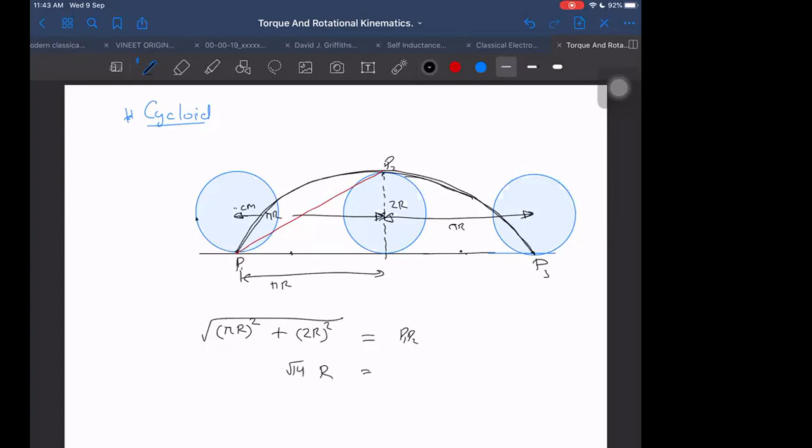Root 14r. But similarly, what is the other side distance, this distance? Same way. So what is the total distance along the curve? Total distance along the curve will be 8r, sir. 8r, exactly right. This is just a way to remember, because it is difficult to find otherwise, as integration is involved. So if you want to do it fast, by a trick, just go for the next integer, and it works here. So that is 8r only. It is correct.